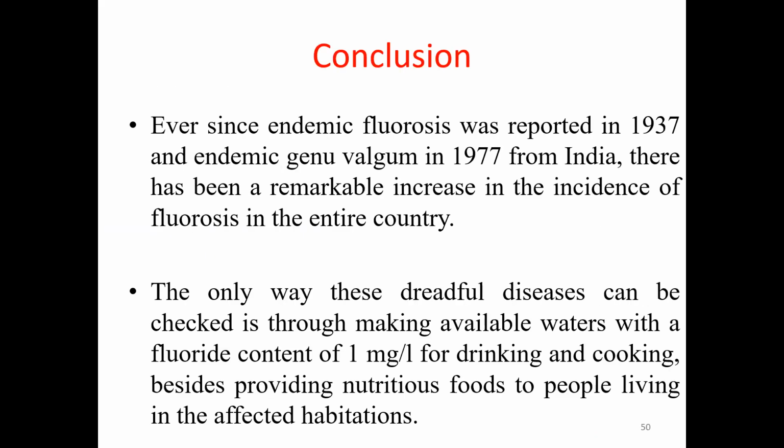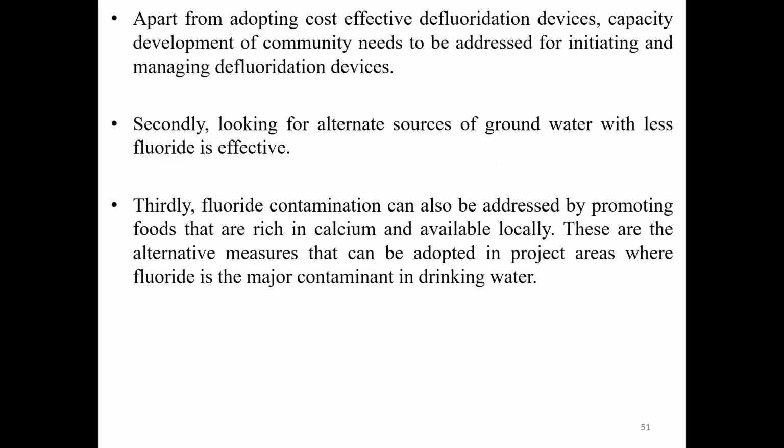So, in conclusion, since endemic fluorosis was reported in 1937 and endemic fluorosis in Nalgonda in 1977 from India, there has been a remarkable increase in the incidence of fluorosis in the entire country. The only way this treatable disease can be checked is by making available water with a fluoride content of 1 milligram per liter for drinking and cooking, besides providing nutritious food to people living in the affected habitations.